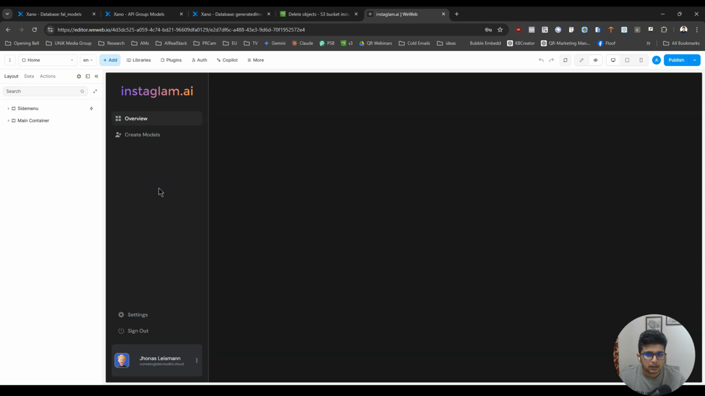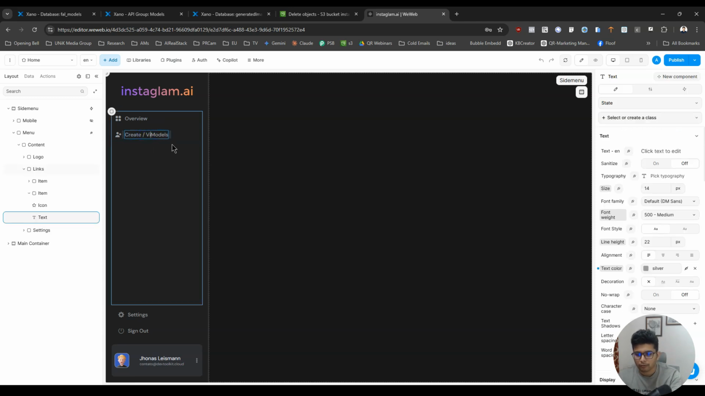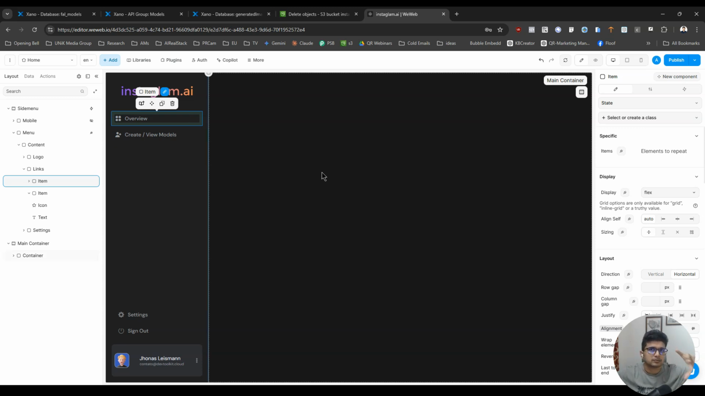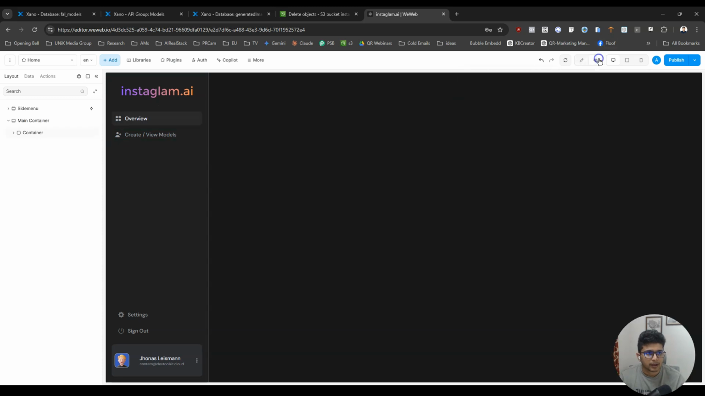I think I'll, yeah, call it create or view models. So when people click on it, we are going to take them to, I haven't decided what should go on that overview page. All right. I think it should be like a beautiful carousel of all the images that they generated. But for now, we will leave the overview page as it is, and we will go to view models. So this will be a new page we create, okay? And that will contain the same items.